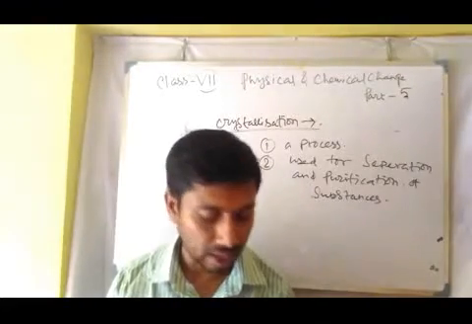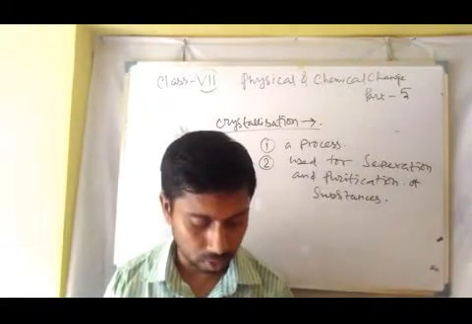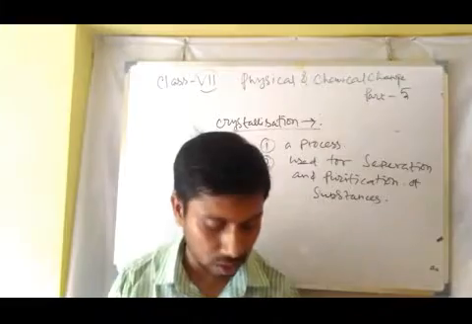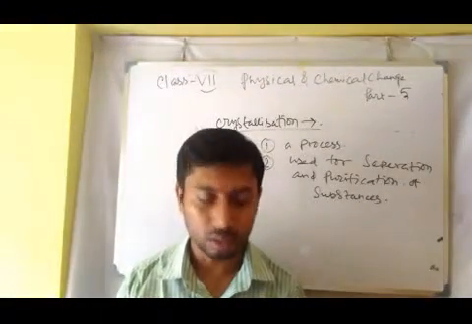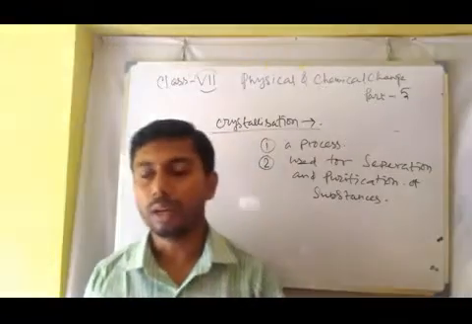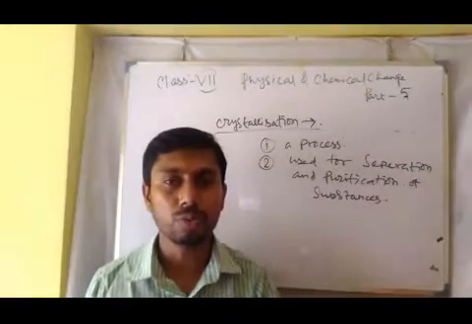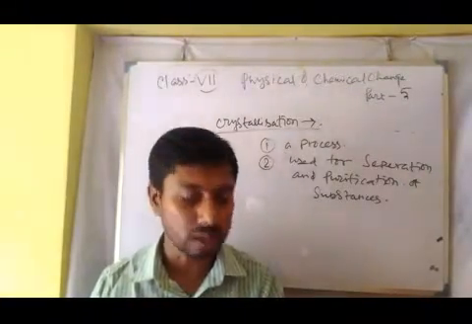There is an activity that you can find out. Dilute H2SO4 is used in the crystallization of copper sulfate. What is the use of it? Dilute H2SO4 is used to prevent the hydrolysis of copper sulfate.